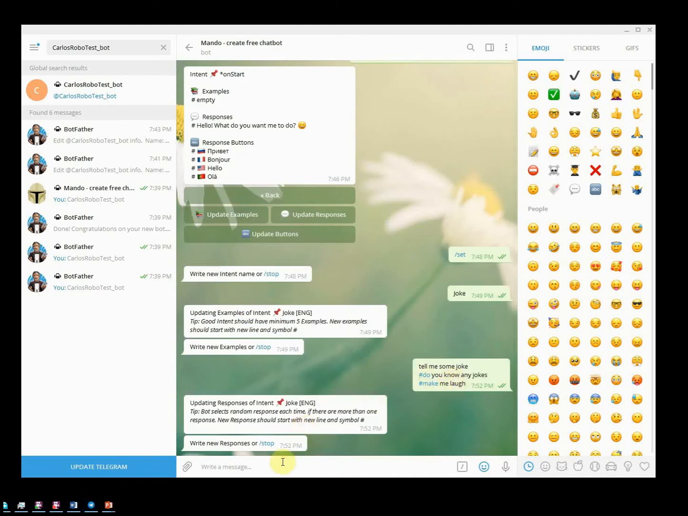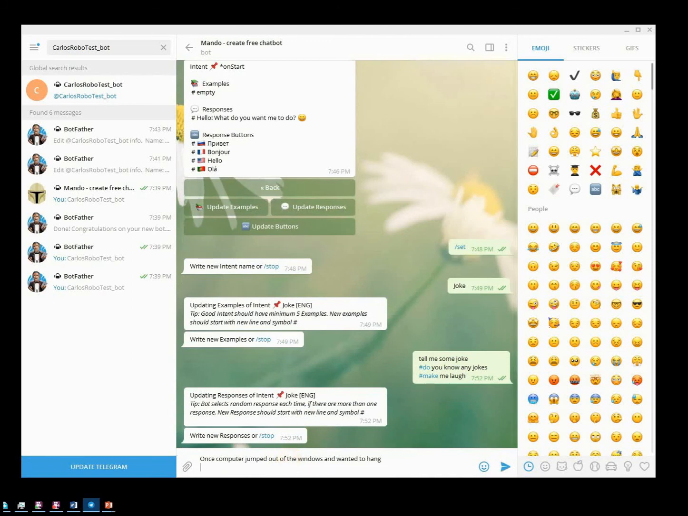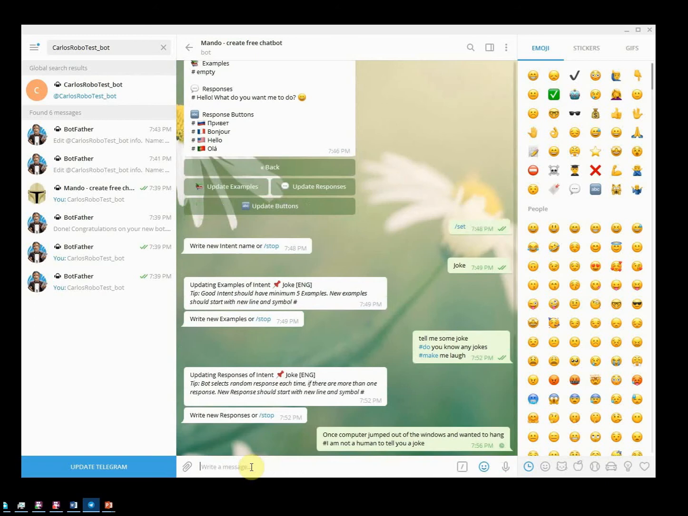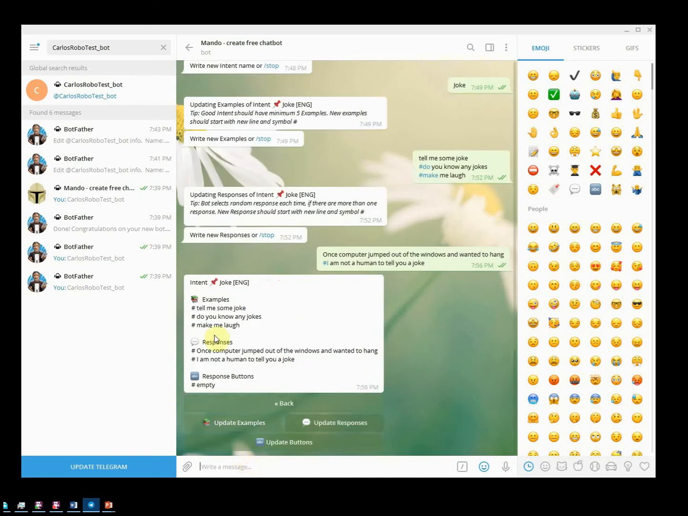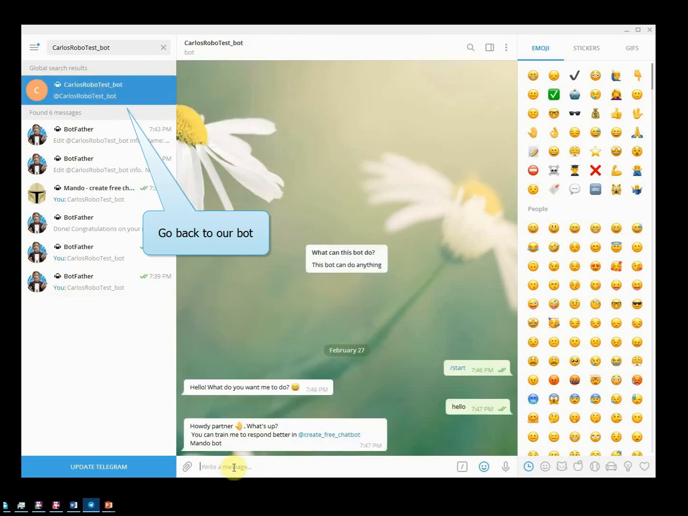on that. Also, we can add a couple of responses which will be selected randomly on each request. So the first response would be some kind of joke, and the second would be a response that I'm not human. Okay, see here we have 3 examples and 2 responses. Let's check if it is working the way we want it to.